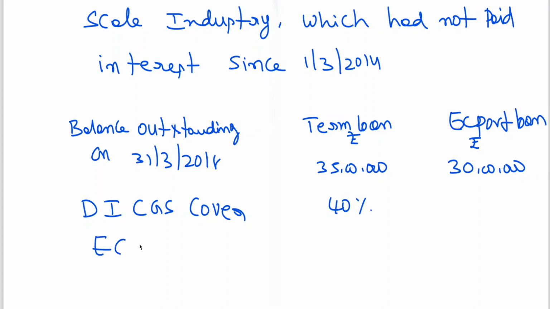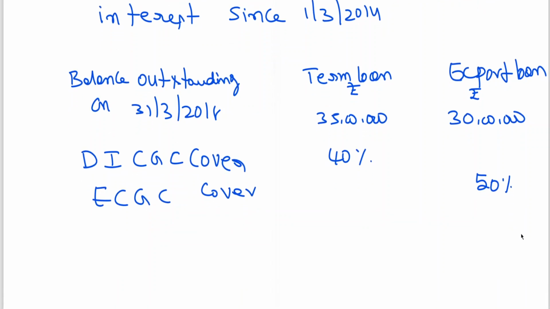I told you ECGC cover on export loan is 50%. Securities held. In this case 15 lakhs. Export loan it is 10 lakhs.